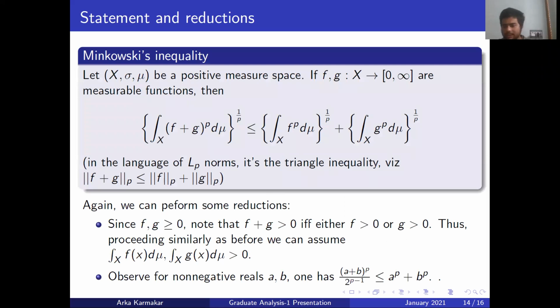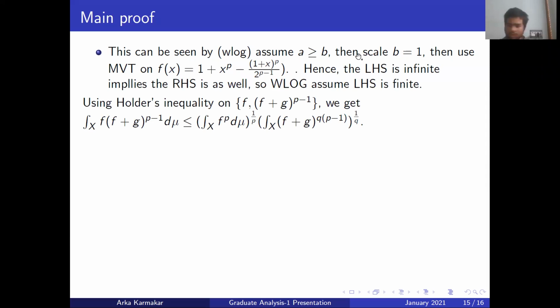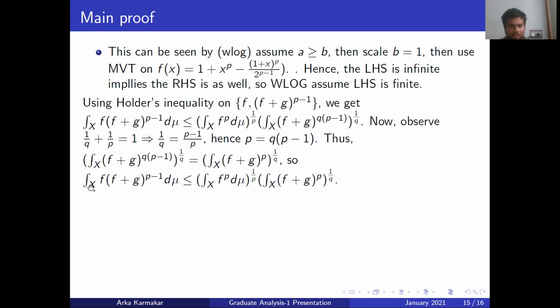So this function is non-negative everywhere, which proves this inequality. So in particular, using this inequality, how do we get this? If either of these is infinite, then this side is infinite as well. So without loss of generality, we can assume that this is finite. Using Holder's inequality on these two pairs, we get this inequality. And note that by the definition of conjugate, if we expand q times p minus 1, we get p back, because 1 by q is equal to 1 minus 1 by p. So, properly writing, we get that the integral of this thing is less than or equal to this function.